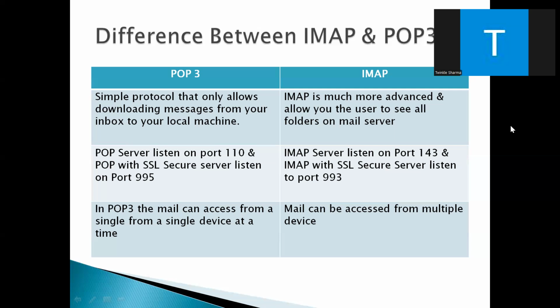Okay, in POP3 the mail can be accessed from a single device at a time. So in POP3, if we have logged in on our mobile phone only, I can use the mail there. And with IMAP we can access the mail on multiple devices, just like I can log in to my email on my laptop, on my tablet, on my mobile phone, etc.